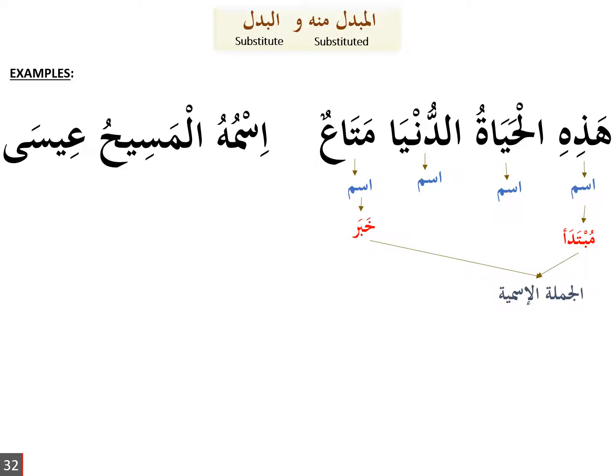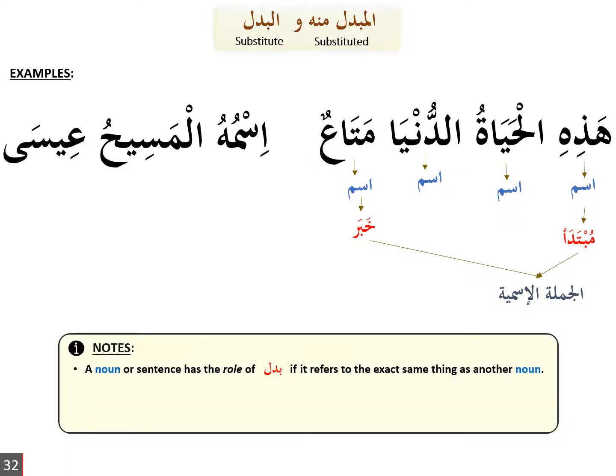However, there is a subtle difference in the translation between a sifa and a badal. So a sifa would give a descriptive meaning, and a badal would give a substituting kind of meaning. So in this case, al-hayatu is considered to be the badal instead. Right? So a badal is a noun that is extra to the sentence, and it refers to the exact same thing as another noun. So it can't be a description, because a description would be just a description of another noun, and doesn't have to refer to the exact same noun, whereas a badal means we could substitute the one noun for the other noun, and the sentence would still give the exact same meaning.